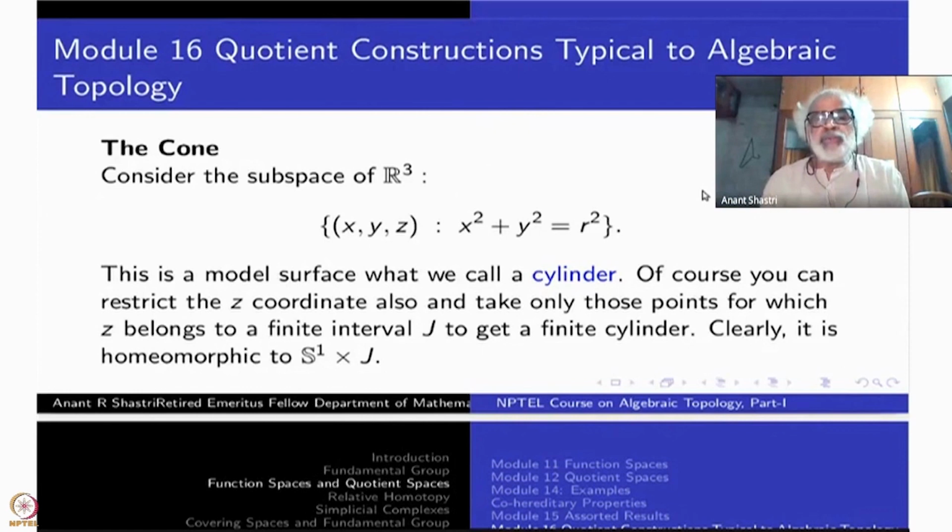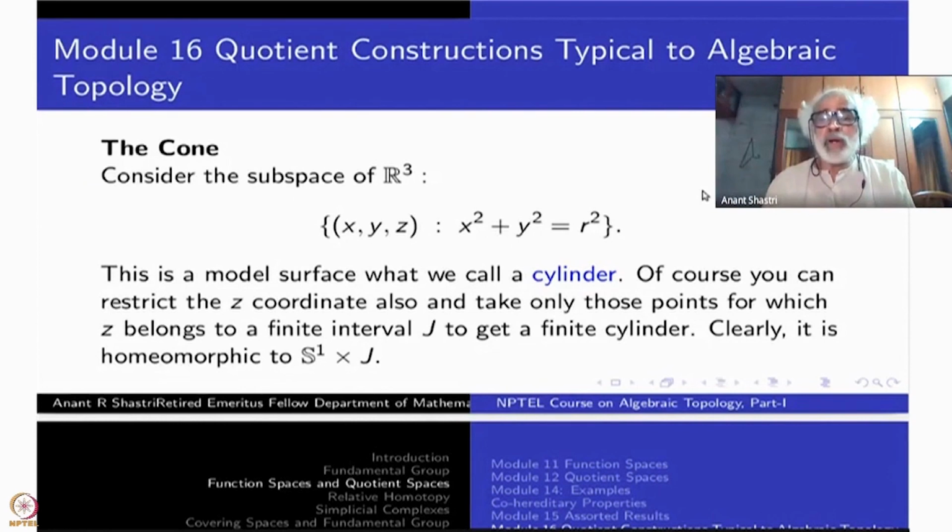The subspace of R3, which is given by the equation x square plus y square equal to R square, no condition on z, is a vertical cylinder of radius R. The central axis will be the z-axis.